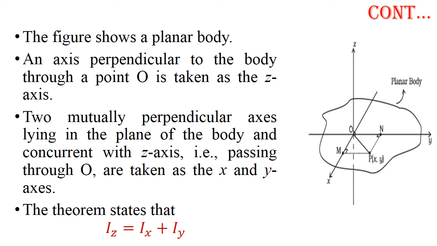The figure shows a planar body. An axis perpendicular to the body through a point O is taken as the z-axis. The mutually perpendicular axes lying in the plane of the body and concurrent with the z-axis, that is passing through O, are taken as the x and y-axis. Then the theorem states that Iz is equal to Ix plus Iy.